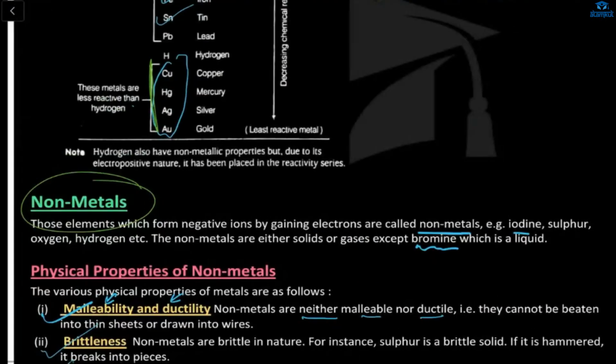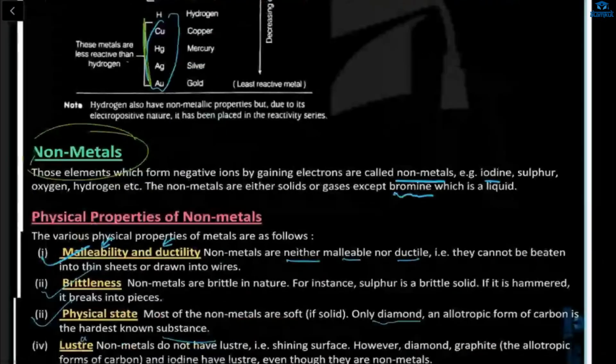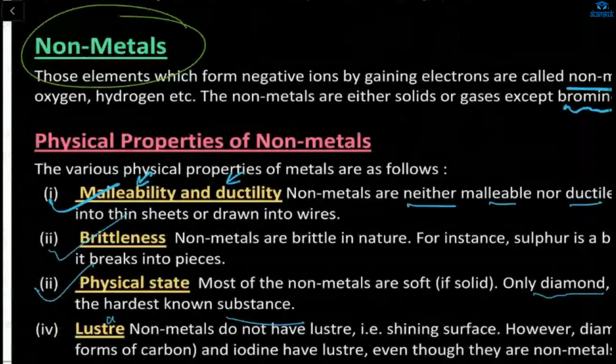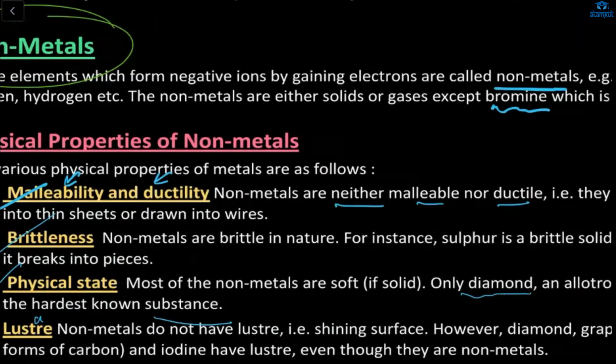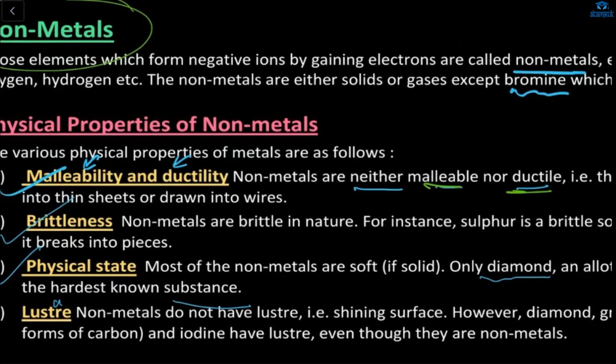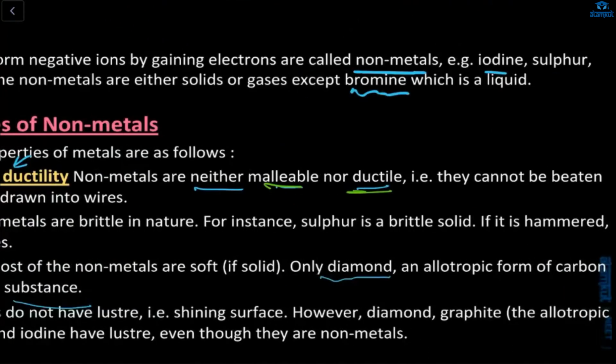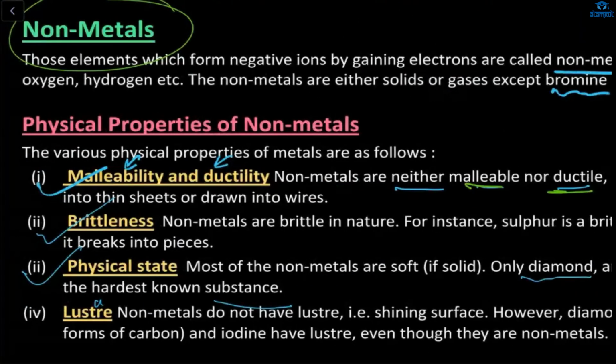Okay, so next is the reactivity series. We already know this. Next is non-metals. Non-metals are neither malleable nor ductile. What is brittleness? Non-metals are brittle in nature. For instance, sulfur is a brittle solid. If you hammer the sulfur, what will happen? It will break into tiny pieces.